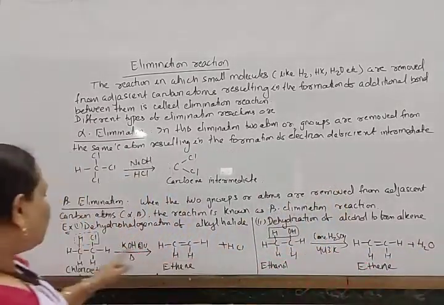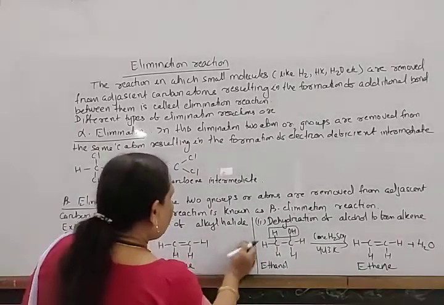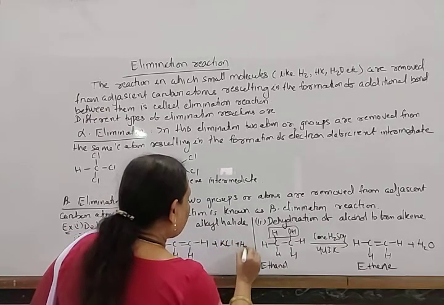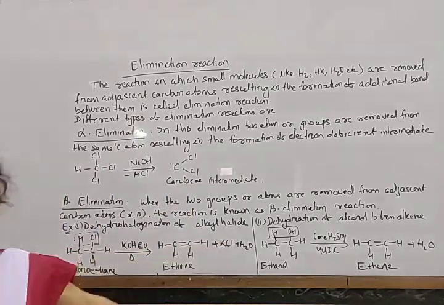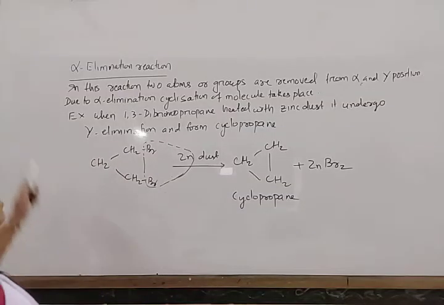But actually this HCl reacts with the potassium hydroxide here to form potassium chloride plus water. Okay, acid and base react to form salt and water. So these reactions are known as beta elimination reactions. Note down this. So gamma elimination.